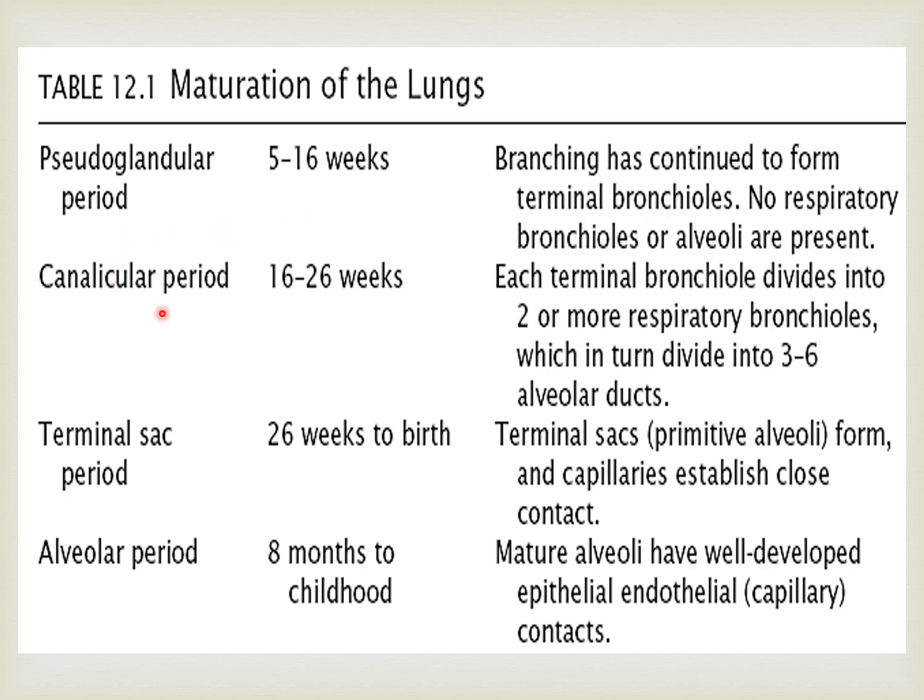As we move to the canalicular period, which is 16 to 26 weeks, each terminal bronchiole divides into 2 or more respiratory bronchioles, which in turn divide into 3 to 6 alveolar ducts. So it means that till 26 weeks of intrauterine life, the respiratory zone tissue of the respiratory system is forming. Respiratory bronchioles are there as well as the alveolar ducts. That is known as the canalicular period.